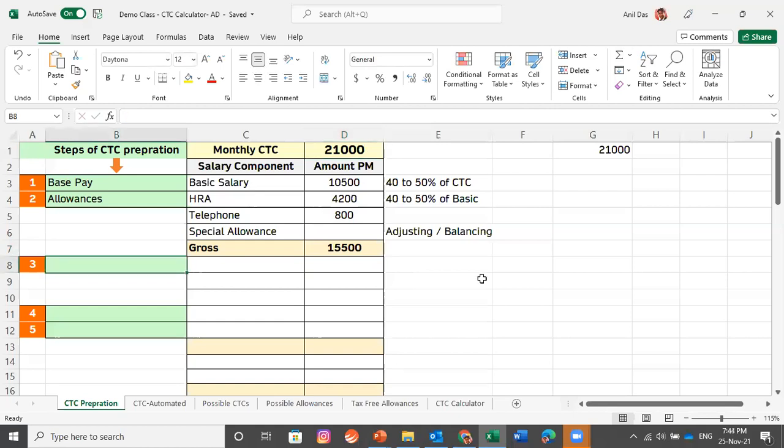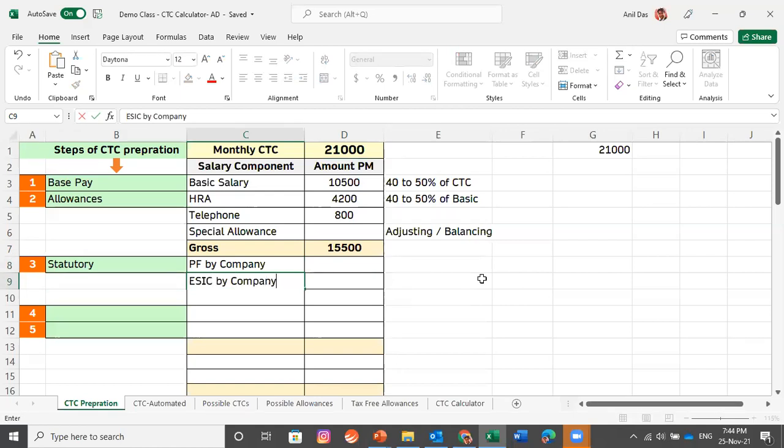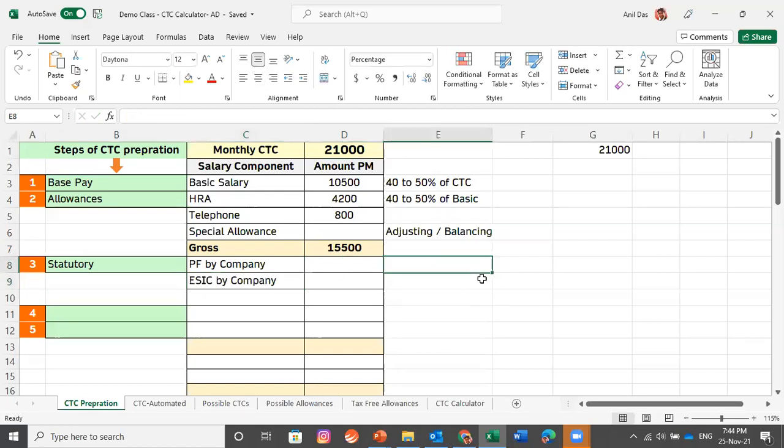In the third step, we have seen that it should be statutory compliances. Whatever contribution your company makes to various government authorities, you can add the cost of that. Companies make contributions to PF and to ESIC. Provident fund is contributed at 13% and not 12%. It is 12 plus 1, which is 13%.